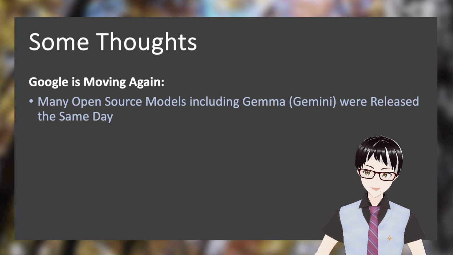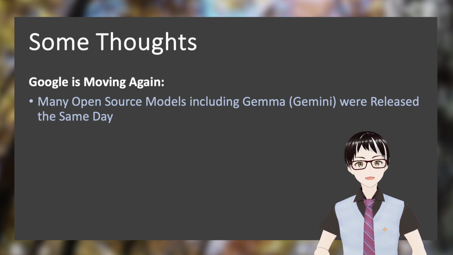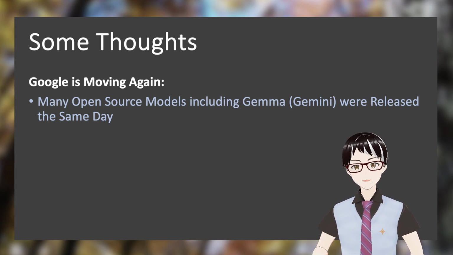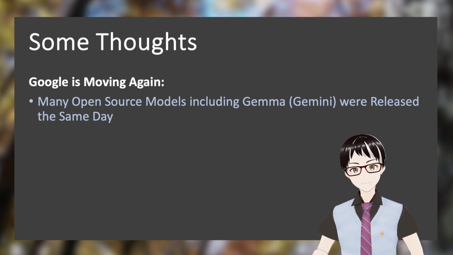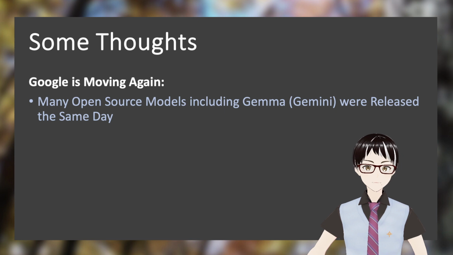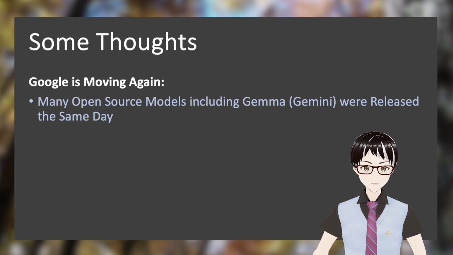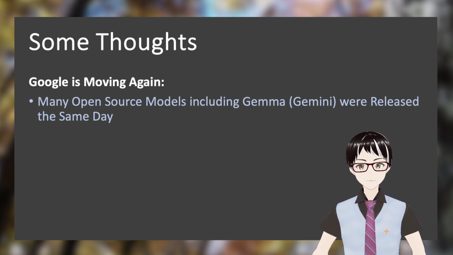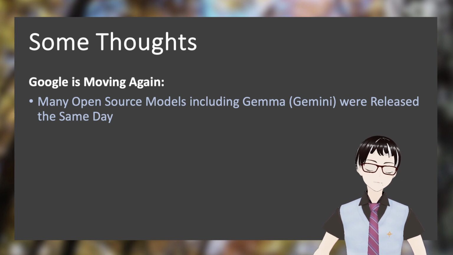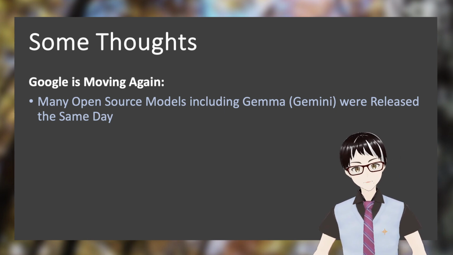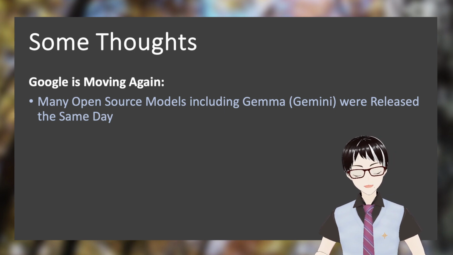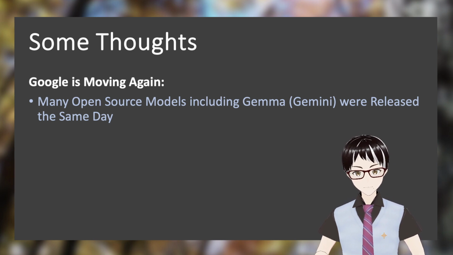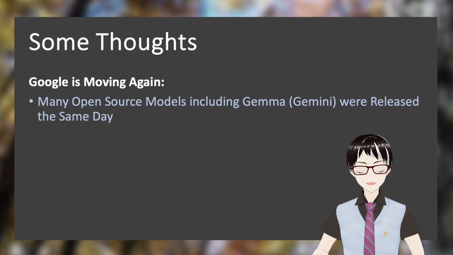And in the development chat, we asked the developers, and they said that they were preparing for it and they should be able to release it, but the date kept postponing and postponing. And at the end, we thought that we were not going to see this model in our lifetime. But that's Friday, right? So February 23, we're seeing many open source models released at the same time, including Gemma, the large language model, the open source version from Gemini by Google, right? So this is a very positive change, I would say.